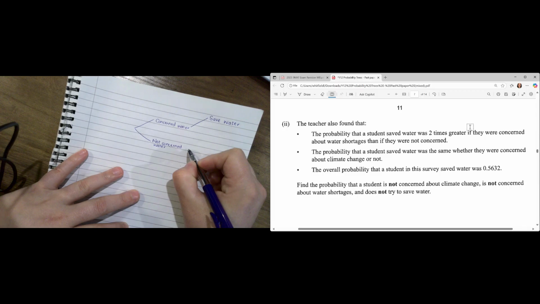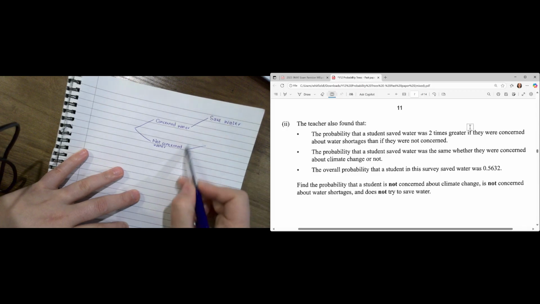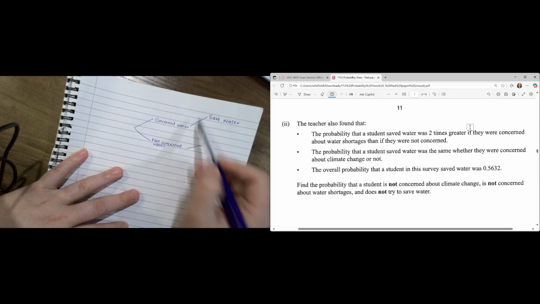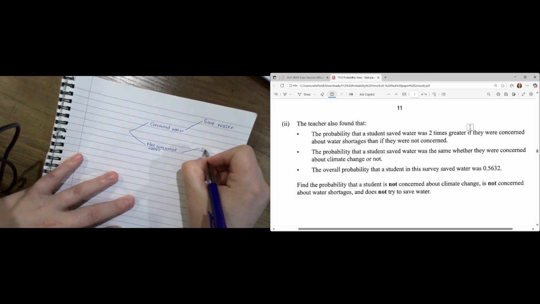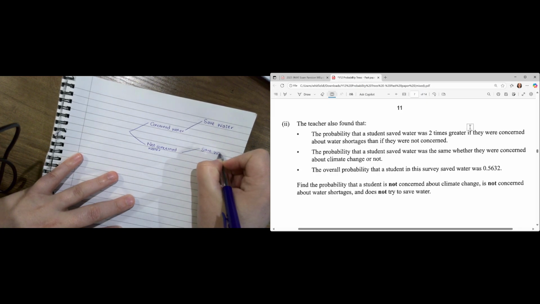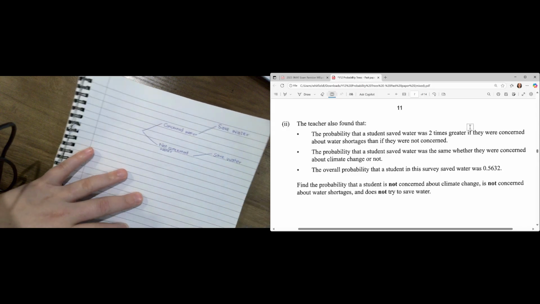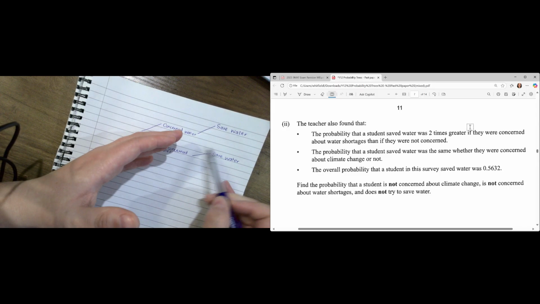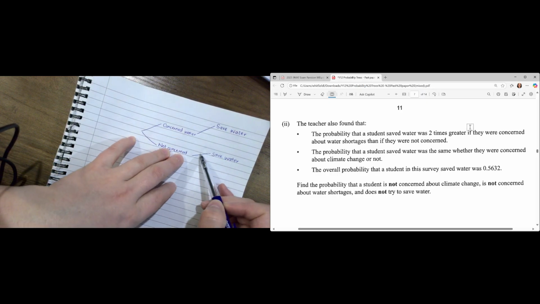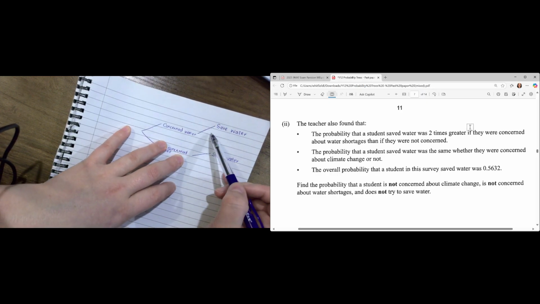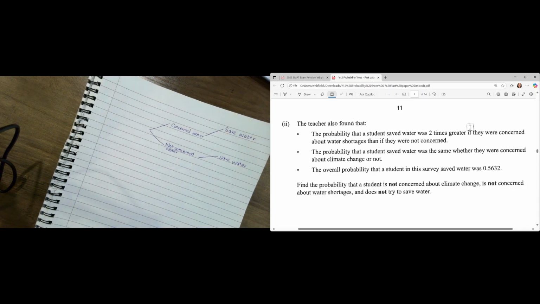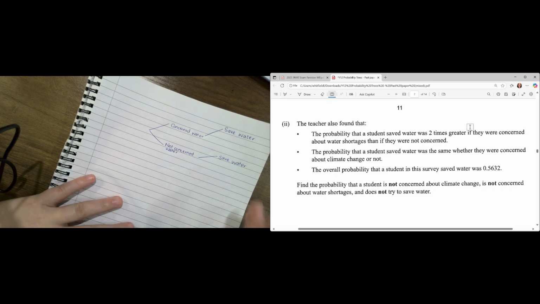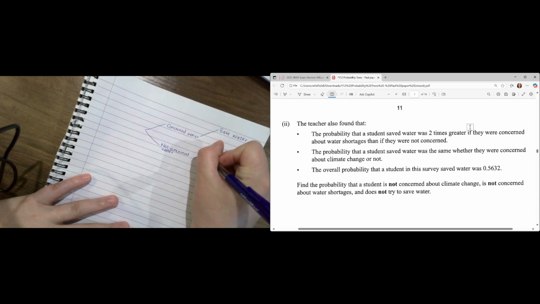Whatever this amount is, this is going to be 2 times greater than that. So we have save water here. Now we don't know what this amount is. They don't give us an amount. So we've got to figure out what we're going to put in place. In maths, if we don't know what something is, we usually use a letter. So I'm going to use the letter X.